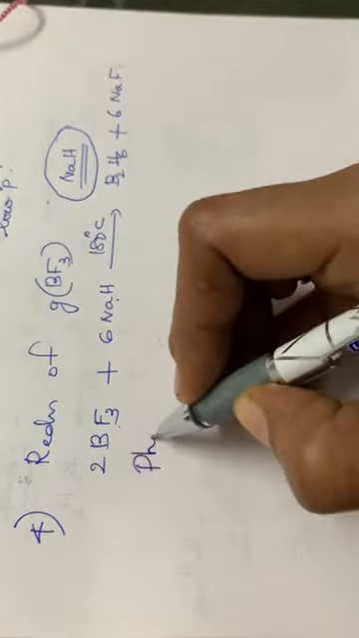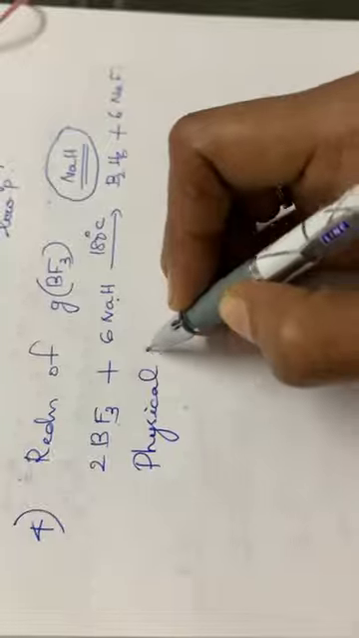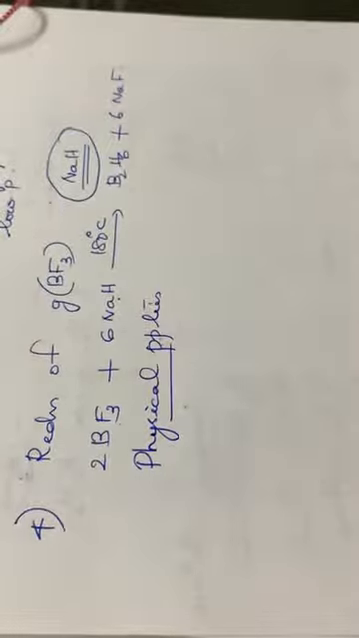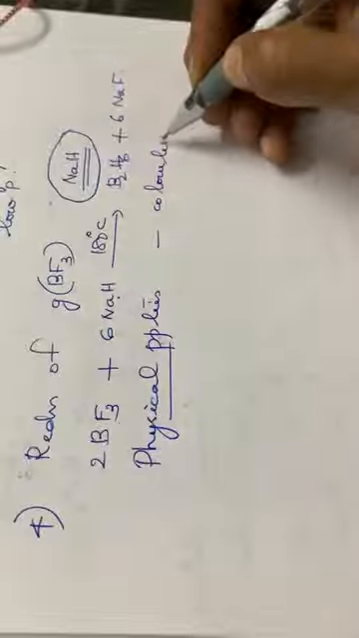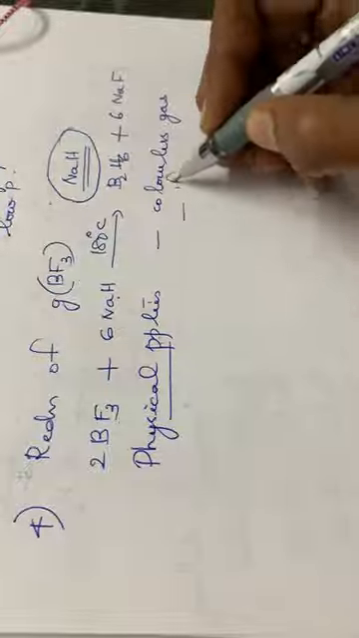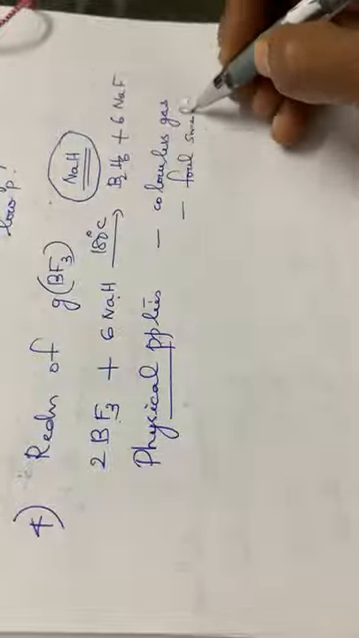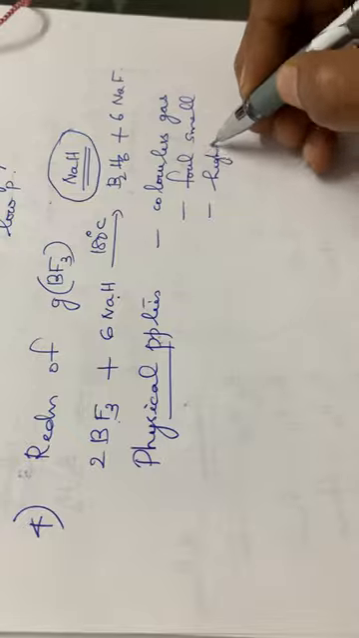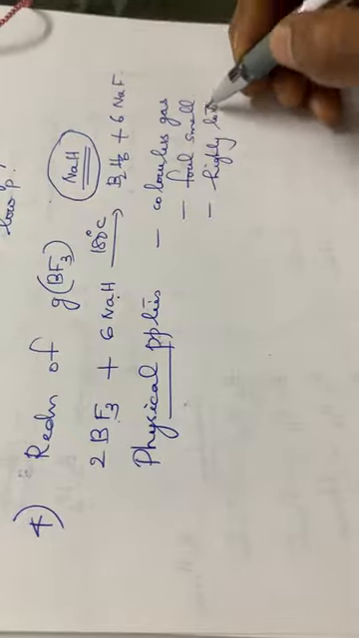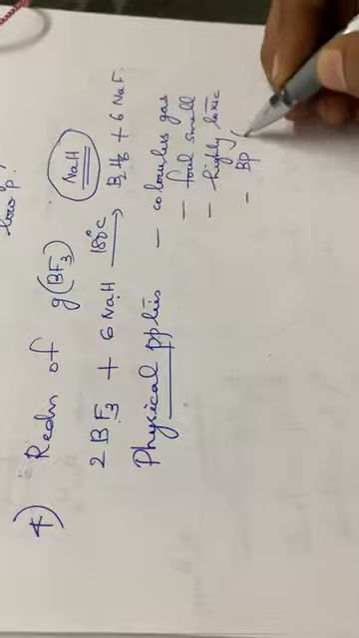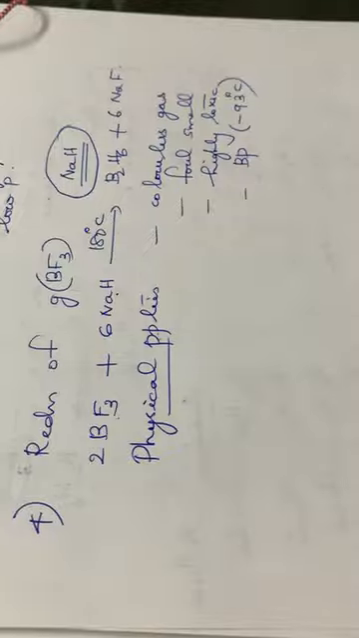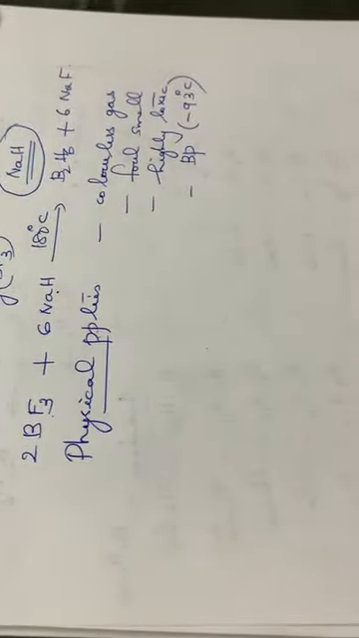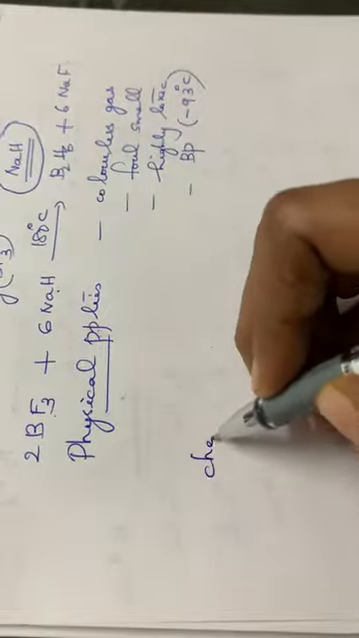Then the next one, that is regarding the physical properties of diborane. See, diborane is a colorless gas. Then it has a foul smell, also highly toxic. Then the boiling point is about minus 93 degrees Celsius. It has a very low boiling point. Okay. It is a colorless gas, foul smell, highly toxic, and boiling point minus 93 degrees Celsius. Then the next, we can go through the chemical properties.